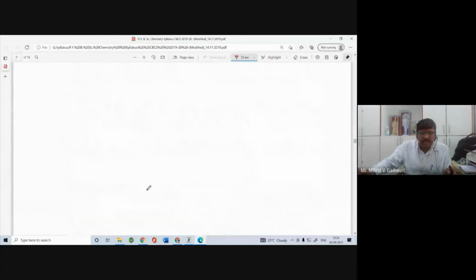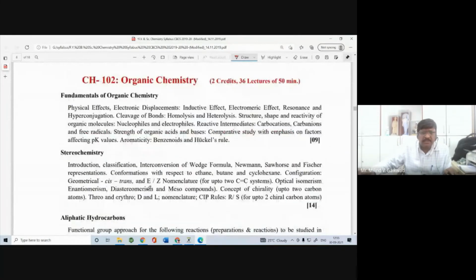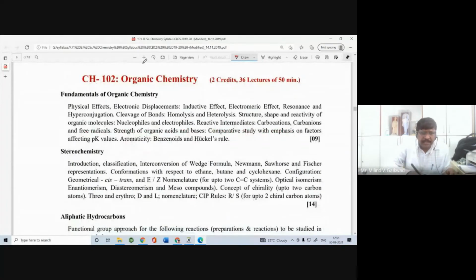This is the second semester, and this is the first semester syllabus. Here you have to learn fundamentals of organic chemistry, that is the physical effects: the electronic effect, inductive effect, electromeric effect, resonance effect, hyperconjugation effect, then the cleavage of bonds, homolysis, heterolysis, then structure, shape and reactivity of organic molecules. What are nucleophiles, electrophiles, reactive intermediates like carbocation, carbanion, like this one.